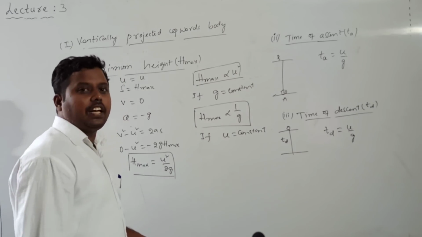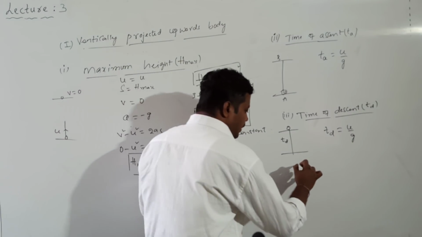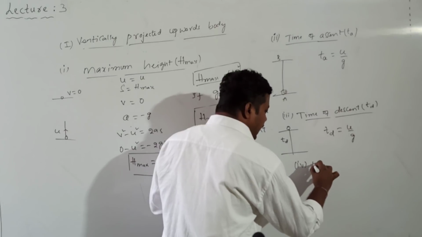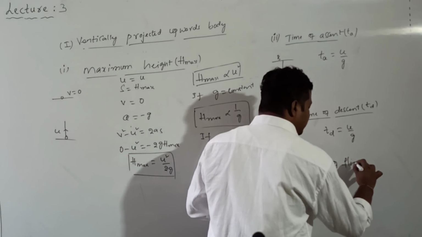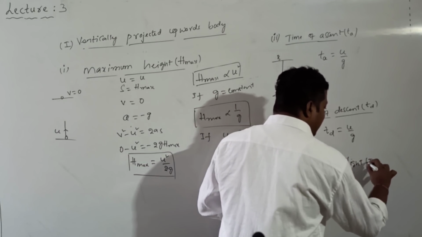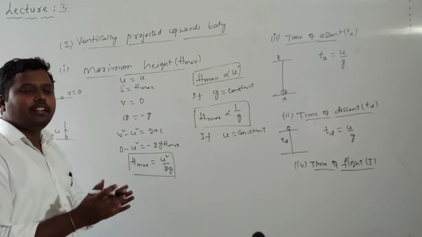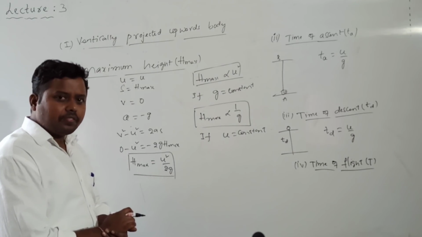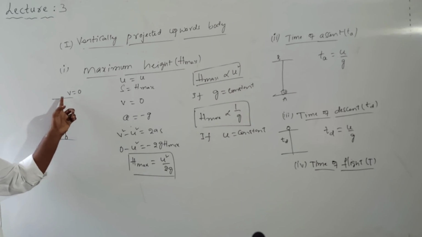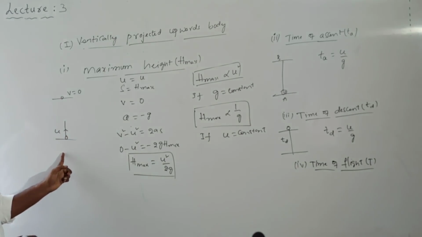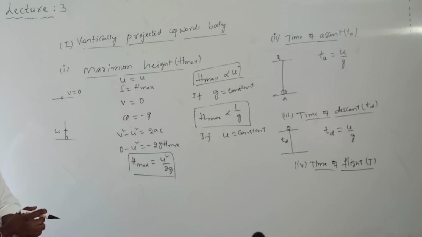After calculation of time of descent, next we will discuss what is time of flight. Third point is over. Fourth point is time of flight. Time of flight is represented with capital T. It is the total time taken by a vertically projected body to reach the ground. The body is projected from the ground, it will reach the maximum height, and again it will fall from the maximum height to the ground. What is the total time? How much time will the body be in the air? That time is called the time of flight.